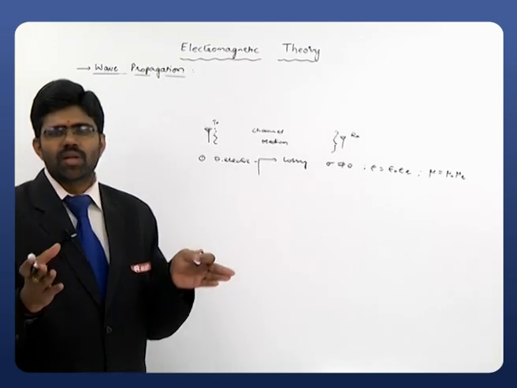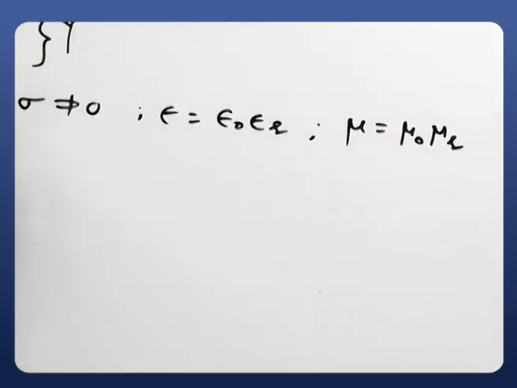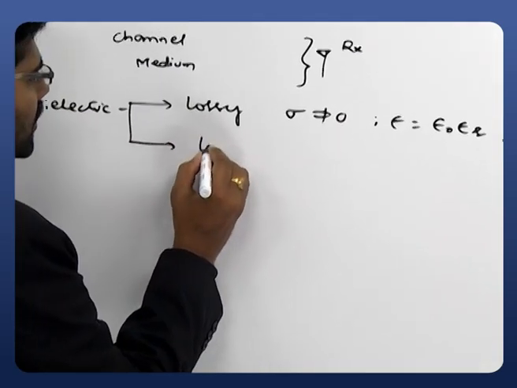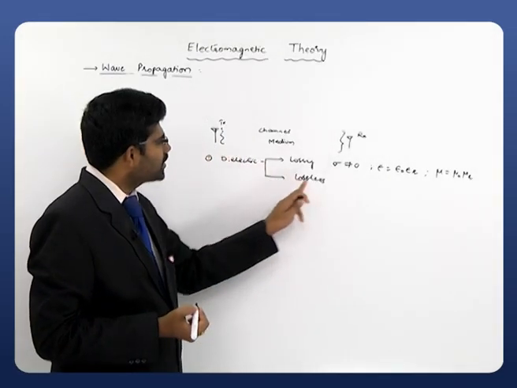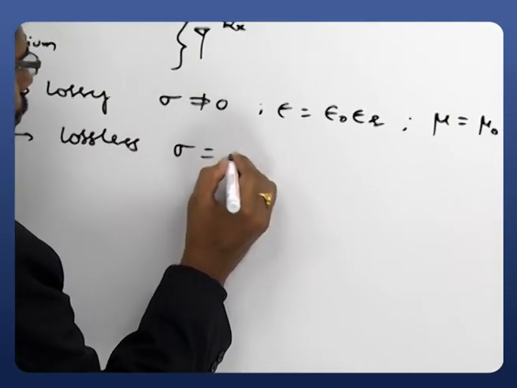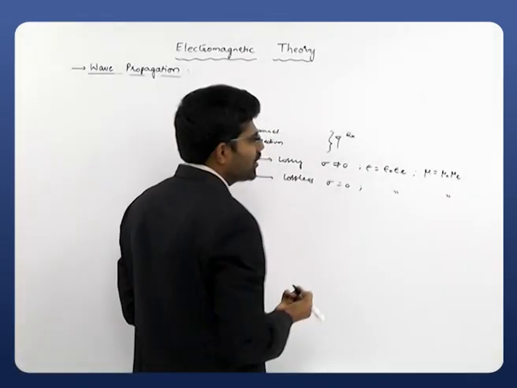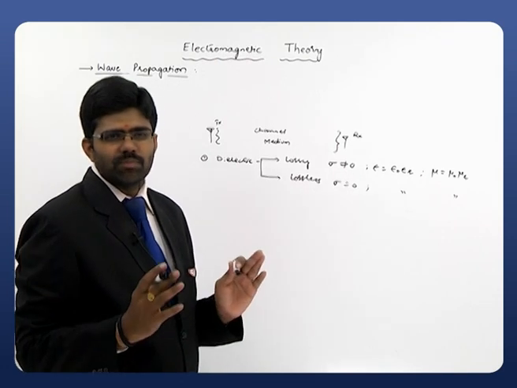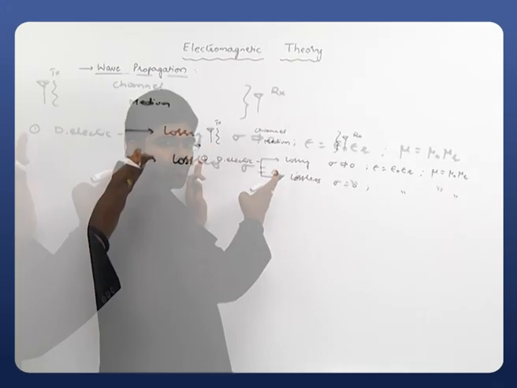So whenever we observe a lossy dielectric medium, we are supposed to take these quantities. For the same dielectric, if it is lossless, obviously the conductivity must be equal to 0, that is sigma equals 0, and the remaining quantities are the same: epsilon equals epsilon naught epsilon r and mu equals mu naught mu r. Then it is simply a lossless dielectric medium. This is a medium which is widely useful for us.